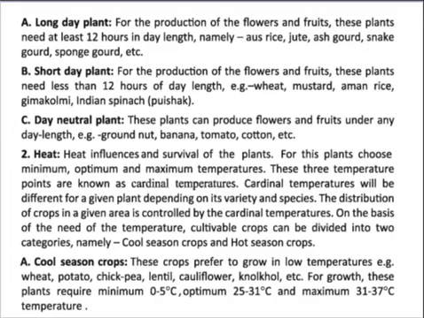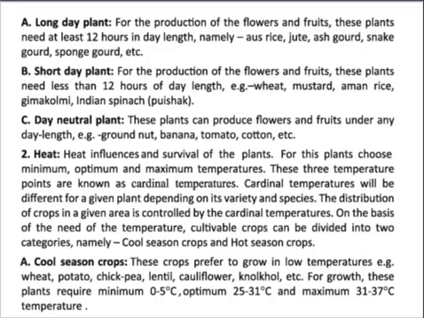Two, heat. Heat influences the survival of plants, and without heat we cannot think about it. For this, plants show a minimum, optimum, and maximum temperature. Minimum is the lowest, optimum is favorable, and maximum is the highest temperature. These three temperature points are known as cardinal temperatures. Cardinal temperatures differ for given plants depending on variety and species, and the distribution of crops in a given area is controlled by the cardinal temperatures.